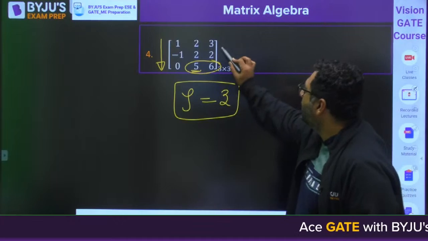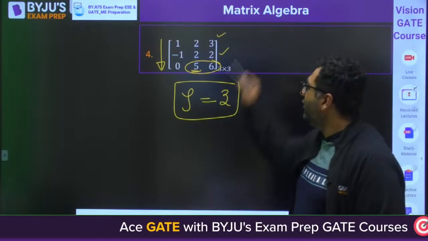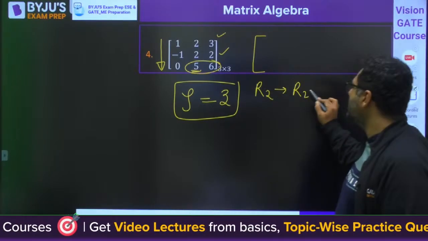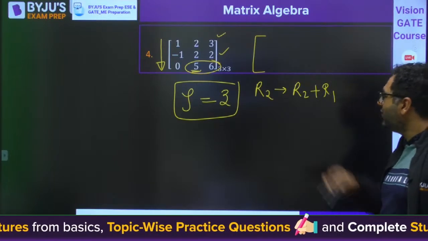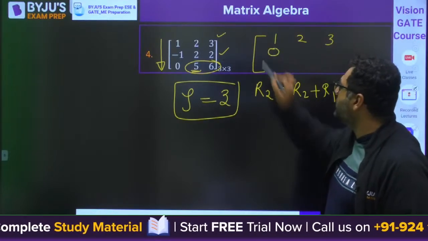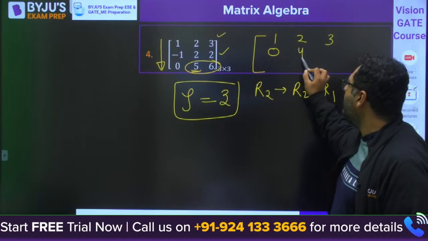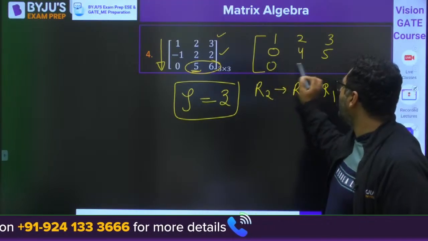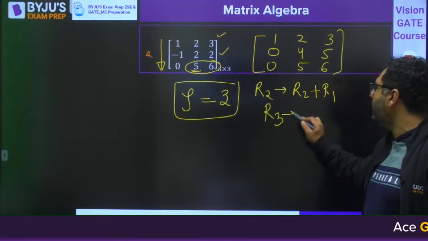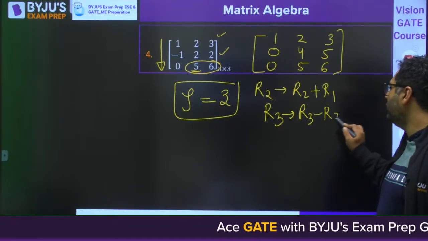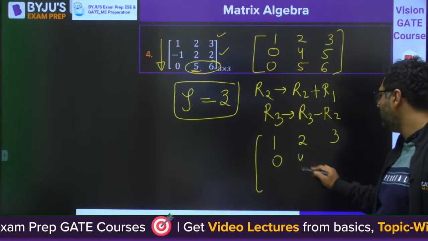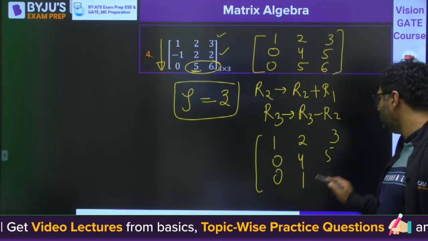Let us say you say that this and this row, I am going to add. Let us say you are operating R2 plus R1. So when you do R2 plus R1, this is 1, 2, 3. This minus 1 plus 1 will become 0. Then this 2 plus 2 will become 4. This will become 5. Then this is 0, 5, 6. Okay. Now we can go for R3 operated as R3 minus R2. When you go for that, you will get 1, 2, 3. Then 0, 4, 5. Then 0, 1, 2.